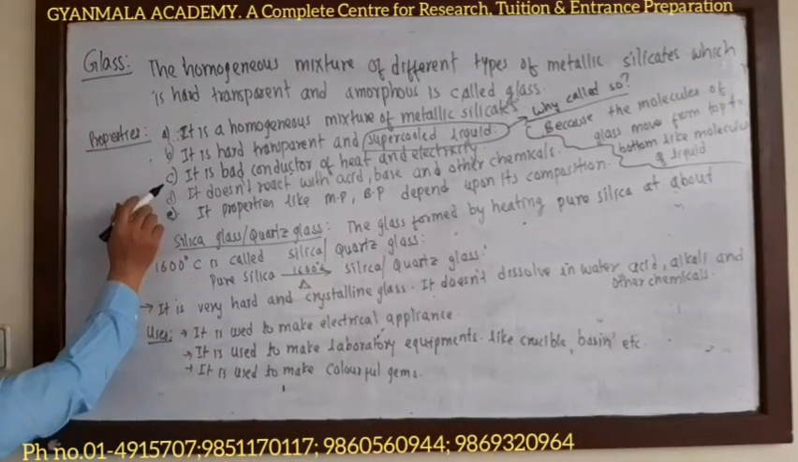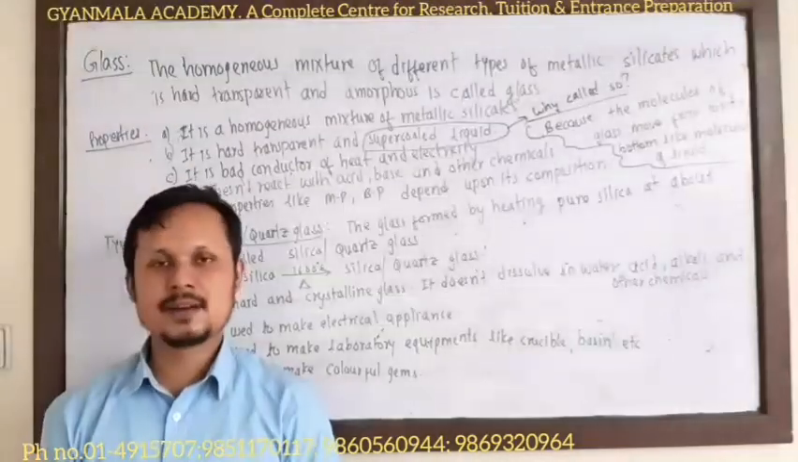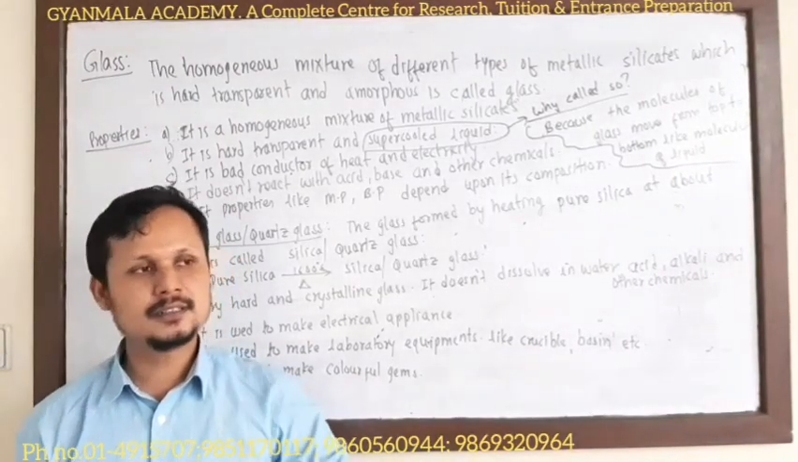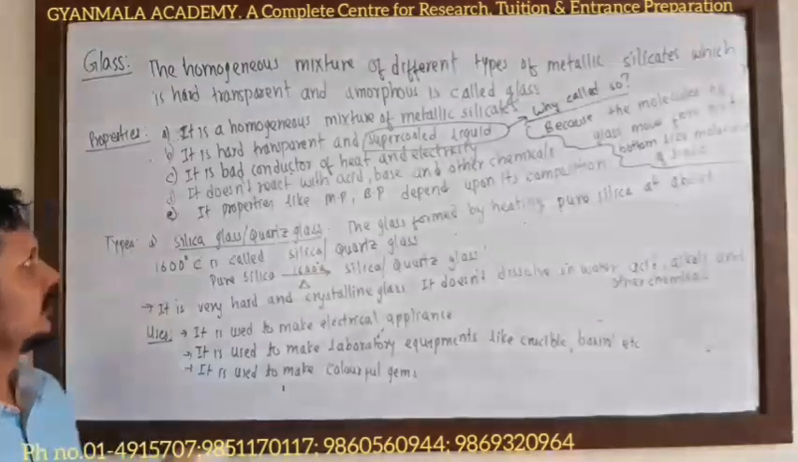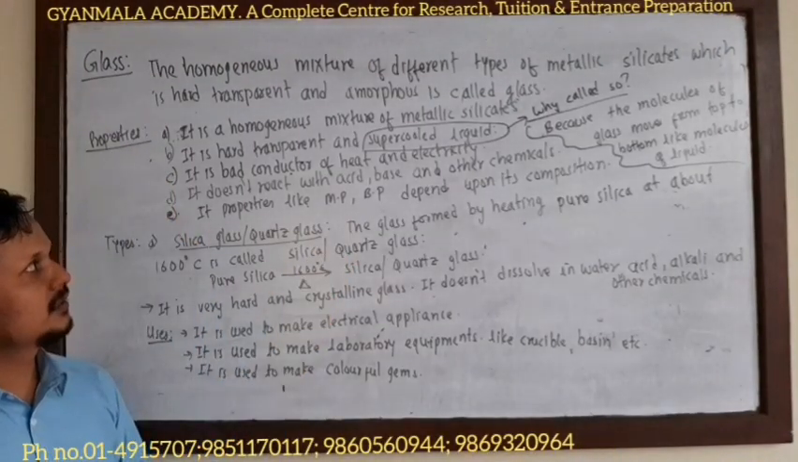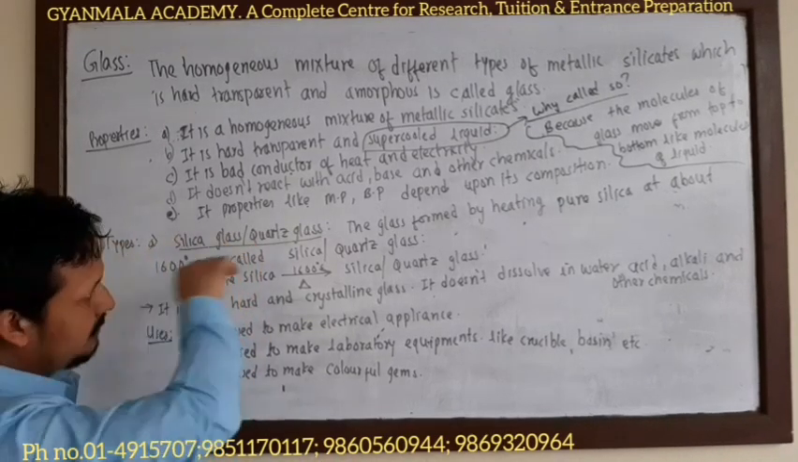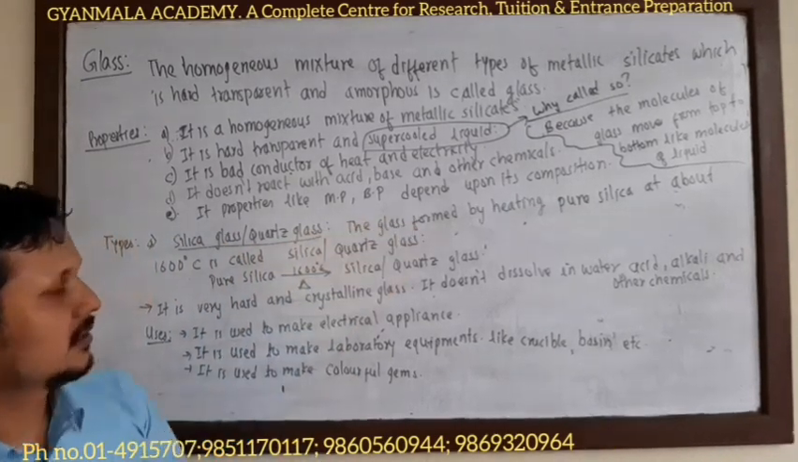Now, next property: it is a bad conductor of heat and electricity. Glass is a very bad conductor of heat and electricity. It does not pass heat and electricity through it. Glass does not react with any chemical substance like acid, base, and any other chemicals. Its properties like melting point and boiling point depend upon its composition.